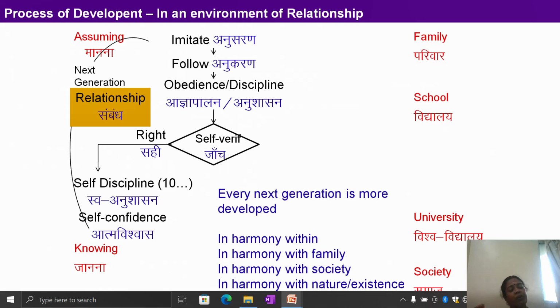We are getting the information and the discipline from the elders. So we have to move to the next generation. Through relationship, obedience, discipline, right understanding, self-verification, self-discipline will come, and that will lead to self-confidence. So every next generation is more developed in harmony within, harmony with family, in harmony with the society, in harmony with nature. That will lead to family, school, university, society, that is required.